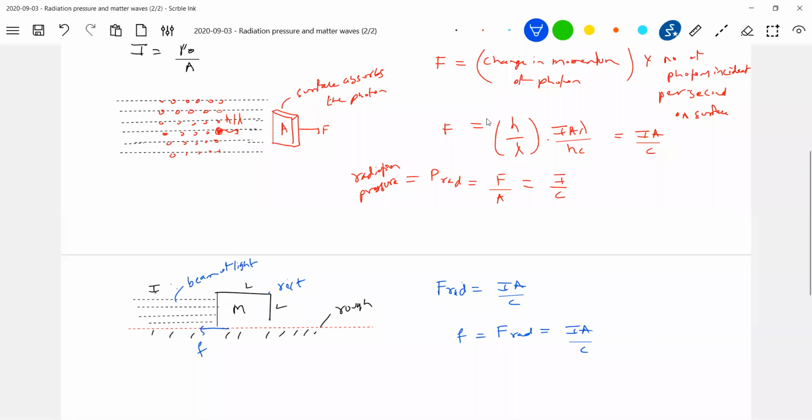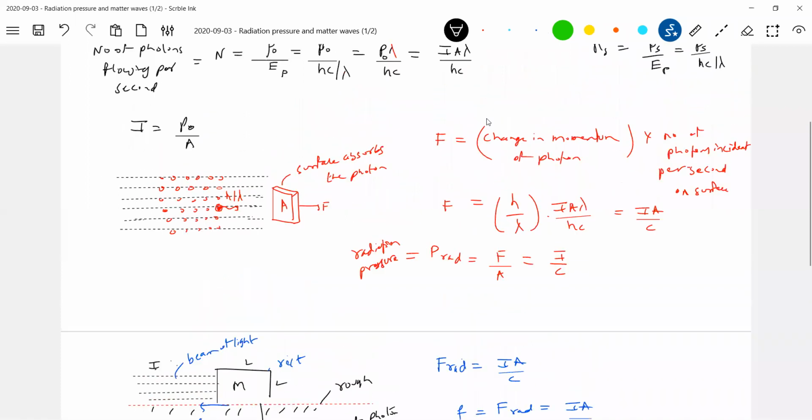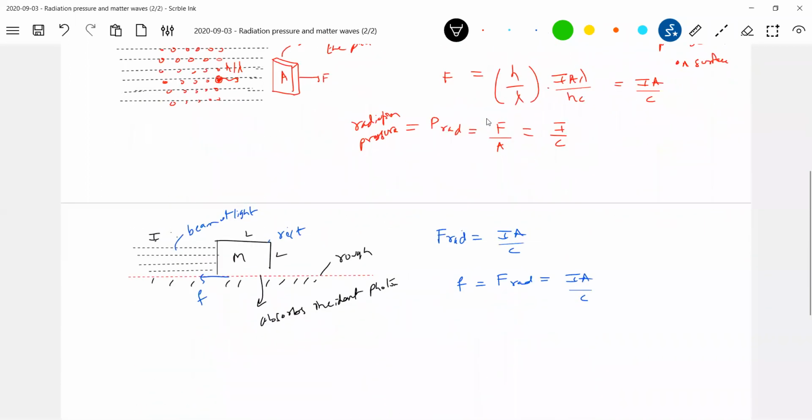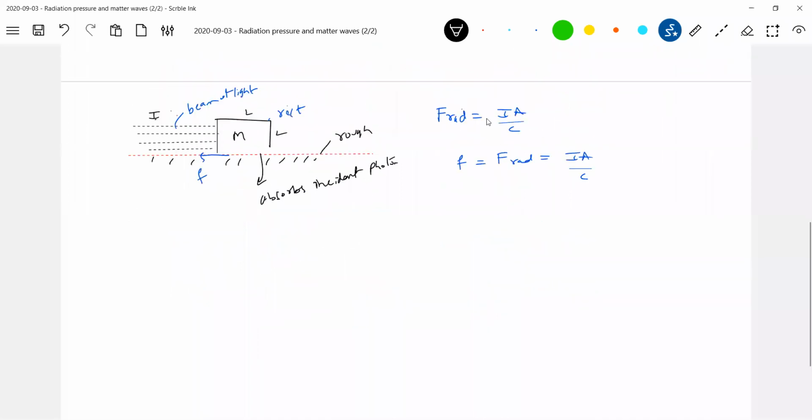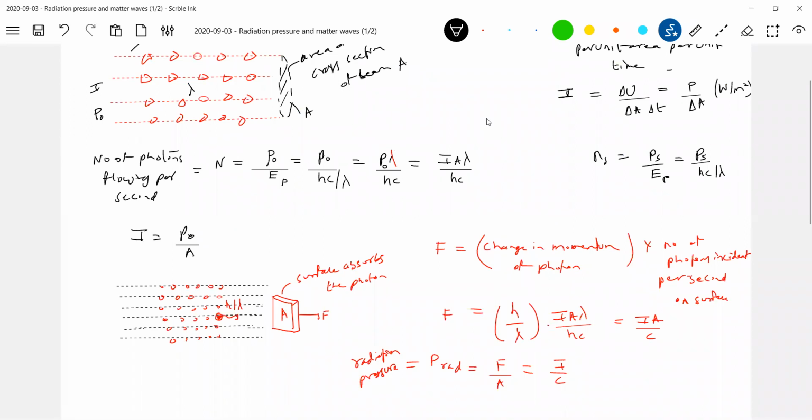This surface absorbs incident photons completely. Next, if it is a perfect reflector... we don't have a perfect absorber. This is again ideal, because usually we get surfaces which absorb partially and reflect partially. And next, if the surface reflects completely,